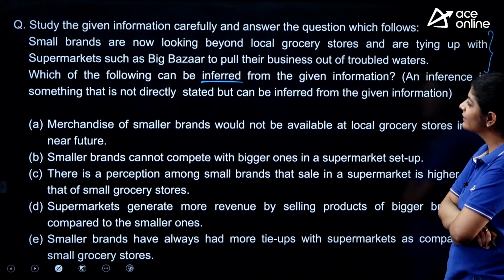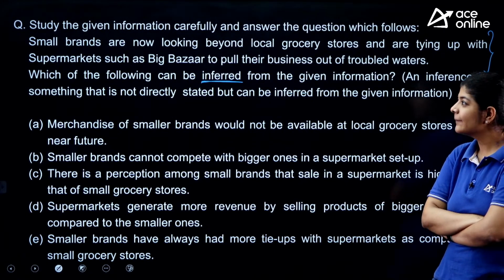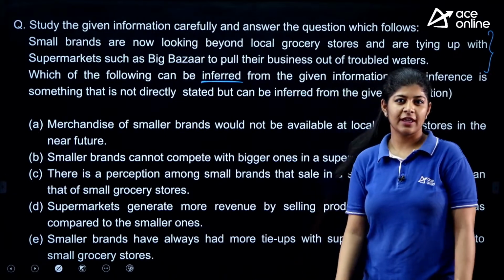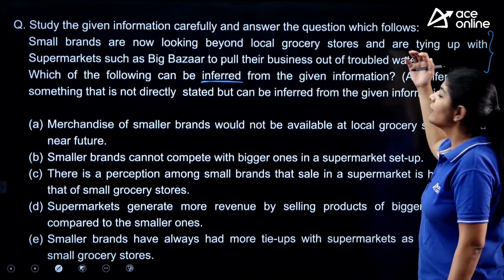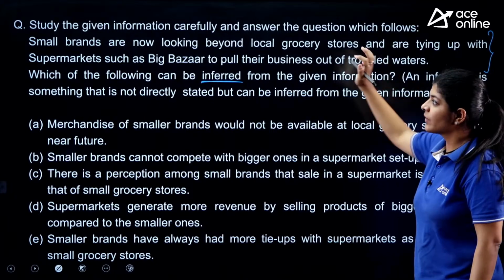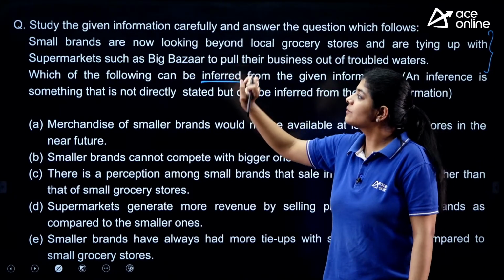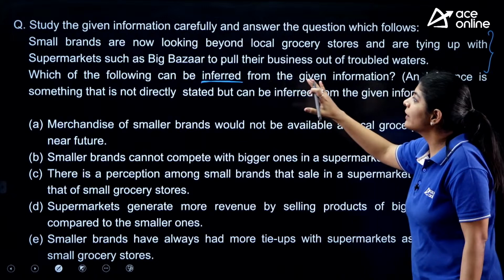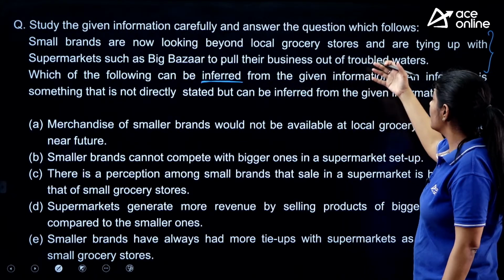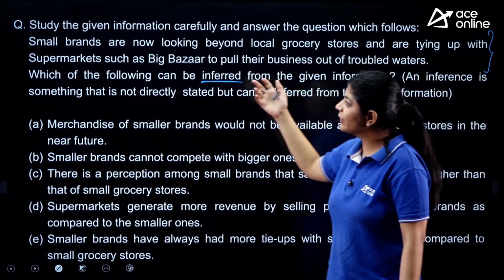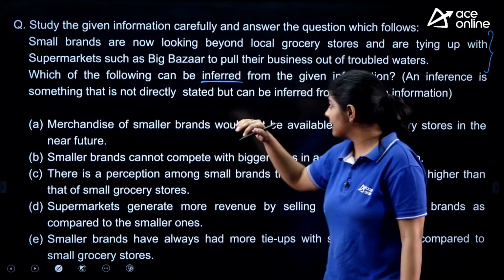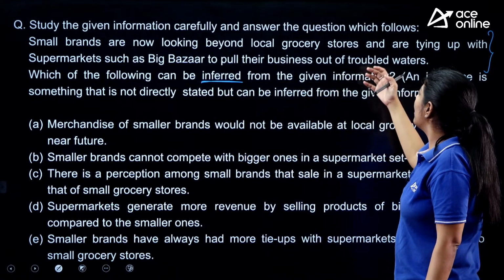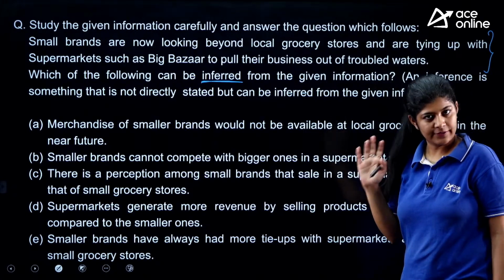It's a very simple one. The question says: study the given information carefully and answer the questions which follow. The statement says that small brands are now looking beyond local grocery stores and are tying up with supermarkets such as Big Bazaar to pull their business out of troubled water, right?